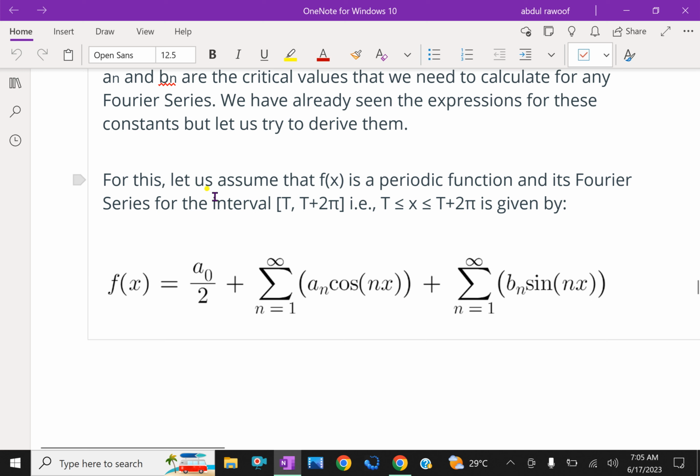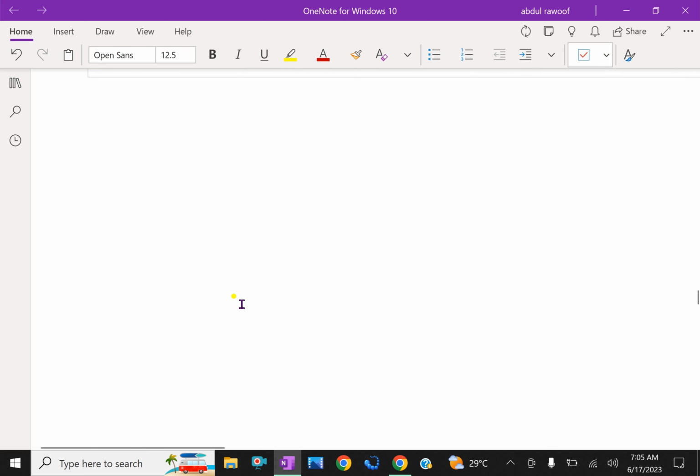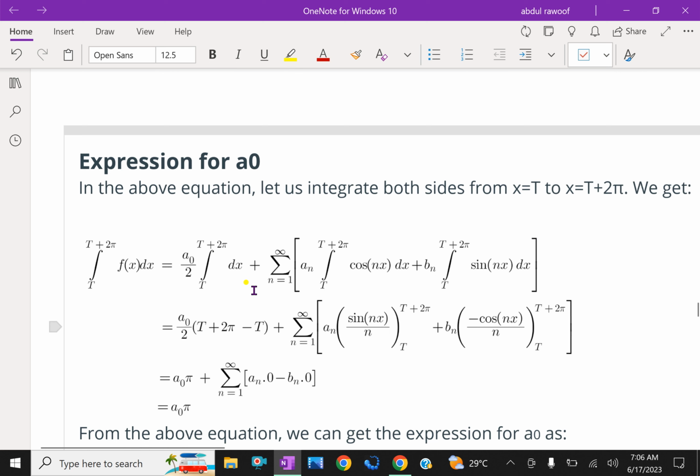So this is the periodic function and its Fourier series with the interval shown here. Now, how do we express the coefficients a0, an and bn?